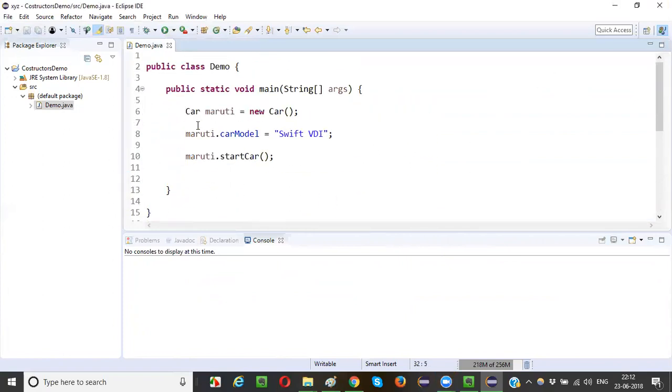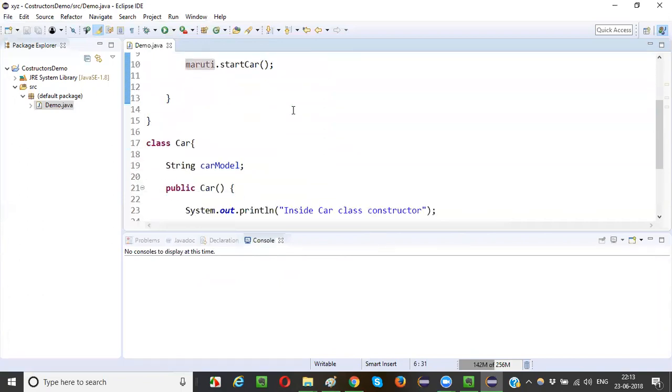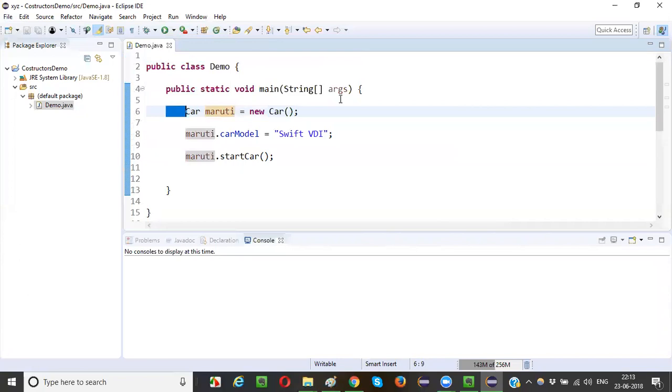That's because here, when I create an object, automatically this car class constructor will be called, guys. I don't have to specifically call the constructors like I'm calling methods with the help of the object reference. Instead, when I create an object, automatically this constructor, this is nothing but the car constructor, will be called when the program execution starts from the main method. As part of that, first this particular statement will be executed. When an object got created, this car constructor will be called automatically.